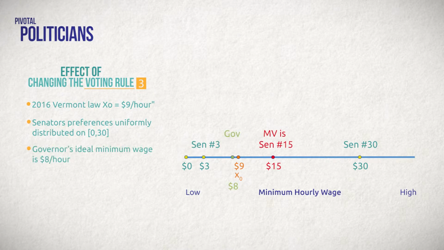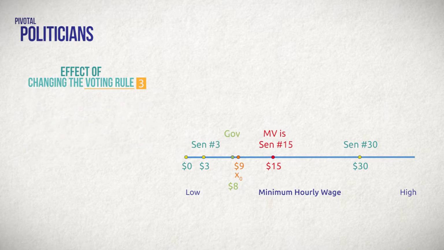From the previous video, we know that the direction of policy change for any feasible new proposal will move toward the ideal point of the Senate median voter. However, it is easy to see that a feasible policy change would result in the governor's utility declining. So the governor will veto any proposed increase in the minimum wage. Therefore, for a new minimum wage proposal to become law, it must receive supermajority support in the Senate.